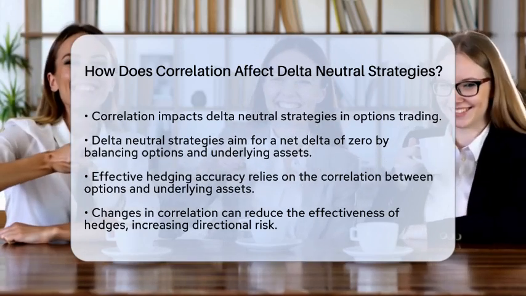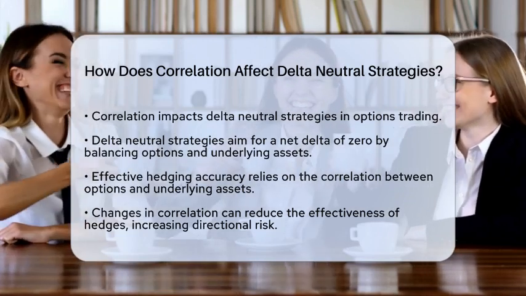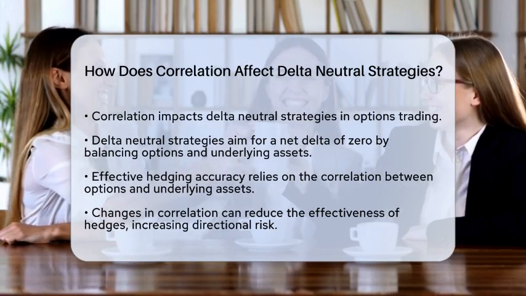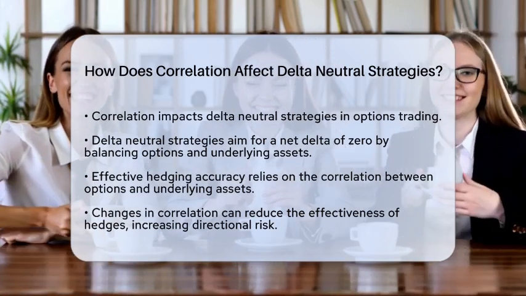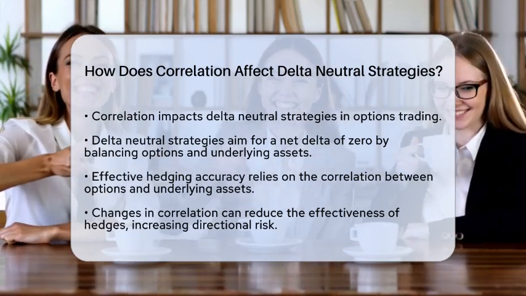Delta-neutral strategies aim to balance positions in options and their underlying assets to achieve a net delta of zero. This means that small price movements in the underlying stock do not affect the overall position. But how does correlation come into play?